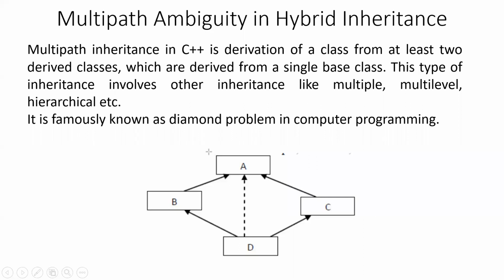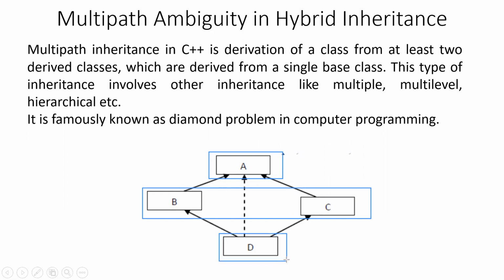Here you have a grandparent class named A, and then you have 2 parent classes named B and C, and then you have the child class known as D. Now, if you create the object of the class D, it will also inherit the features of the base class. Now, let us suppose that you have a data member of the class A, which is known as value.